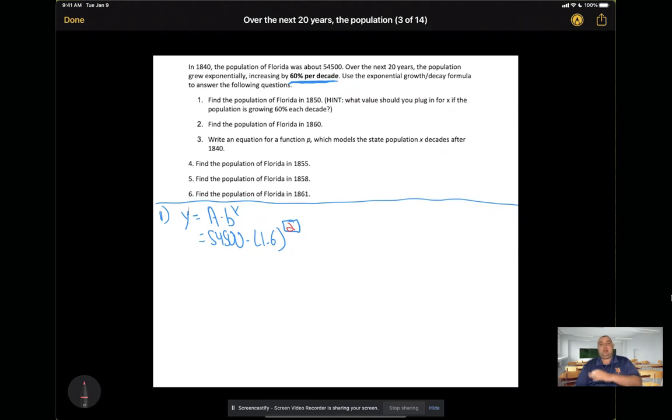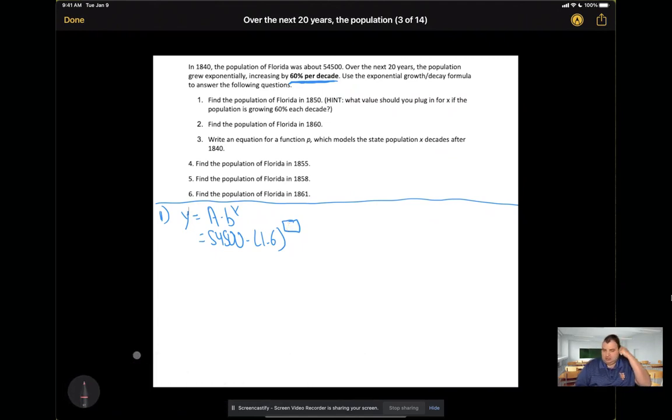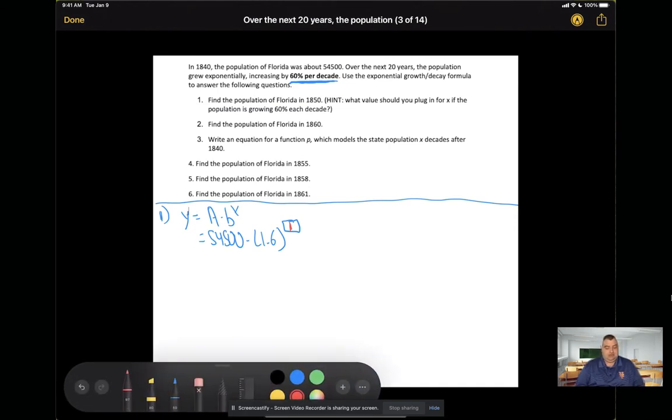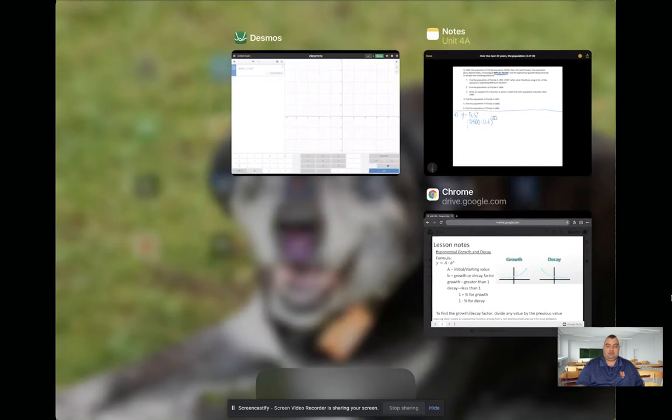That means 2 decades. So they want the population in 1850. 1850 is 10 years later, which is 1 decade. So I'm going to have to plug in x equals 1, because 1 means 1 decade, or 10 years. So to figure out the population in 1850, I'm going to calculate 54,500 times 1.6 to the power of 1.